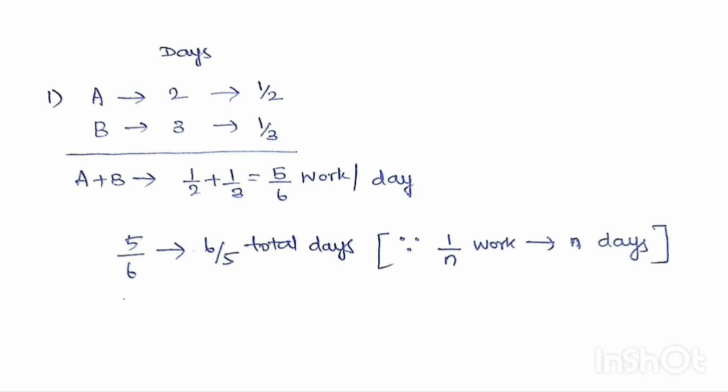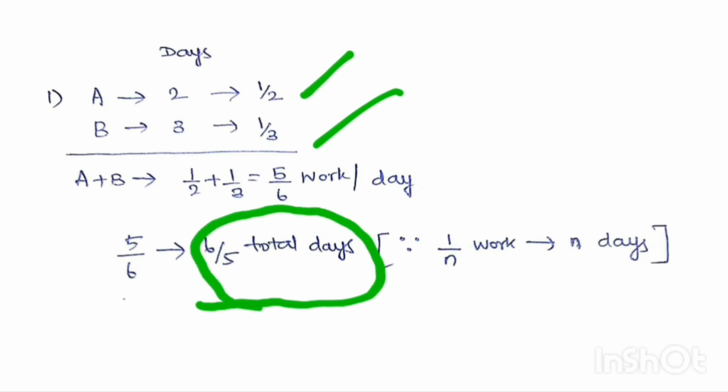I'll give the explanation. If A takes 2 days to complete a work, he will finish just 1 by 2 of work every day. If B finishes the total work in 3 days, he will finish 1 by 3 of work every day. Together, 1 by 2 plus 1 by 3 will give 5 by 6. So, A and B together finish 5 by 6 of work every day. If they finish 5 by 6 of work every day, they will take 6 by 5 total days to finish the work.